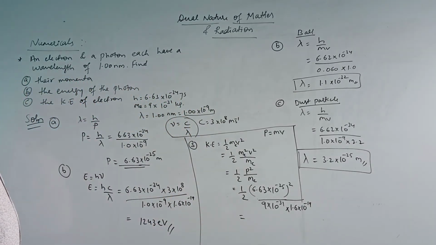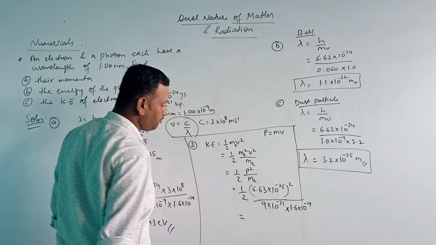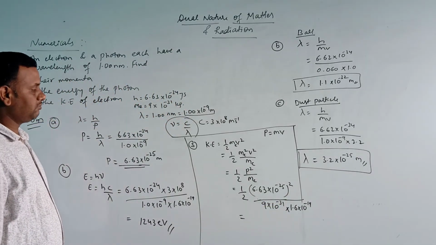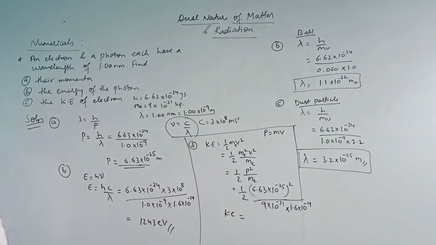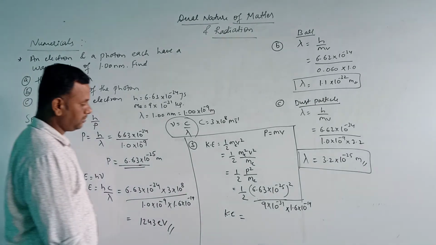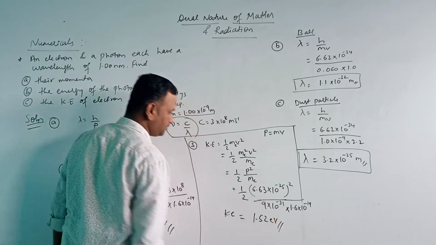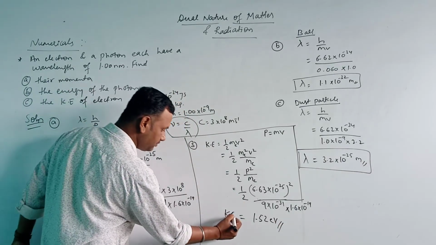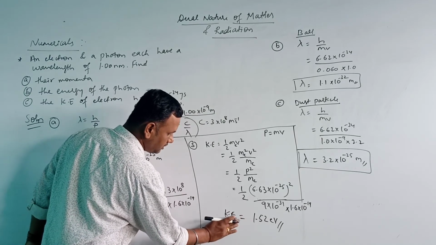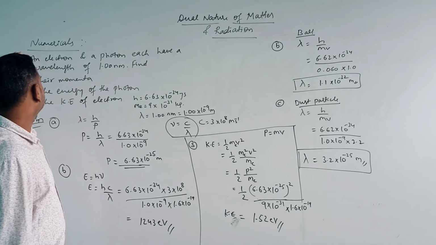So half, that is 1 by 2, into 6.63 into 10 to the power of minus 25 whole square, divided by 9 into 10 to the power of minus 31 into 1.6 into 10 to the power of minus 19. So we will calculate this one. After the calculation we will be getting 1.52 electron volt. So if we calculate we will be getting this much. This is the kinetic energy of the electron. So this is the second question here.